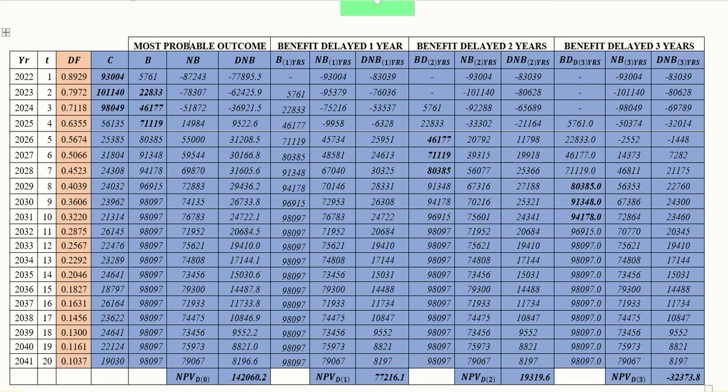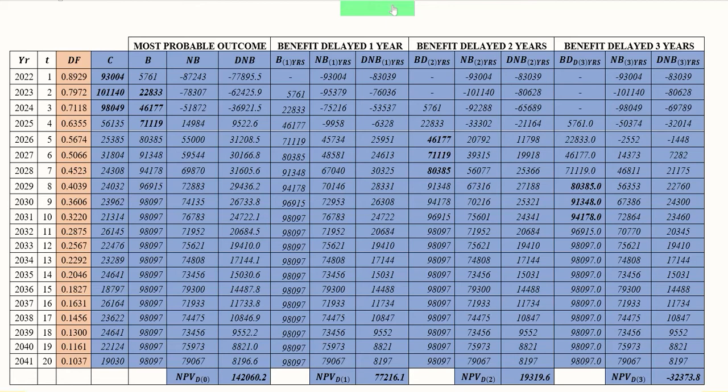So here we are in this new table. We have brought these columns that were there before. The discounting factor is now highlighted in a certain color, and the purpose is that we are going to use this set of values for all the possible cases. This is the cost column, this is the benefit column. Now these 3 columns belong to this outcome, and the benefits start from the very first year.